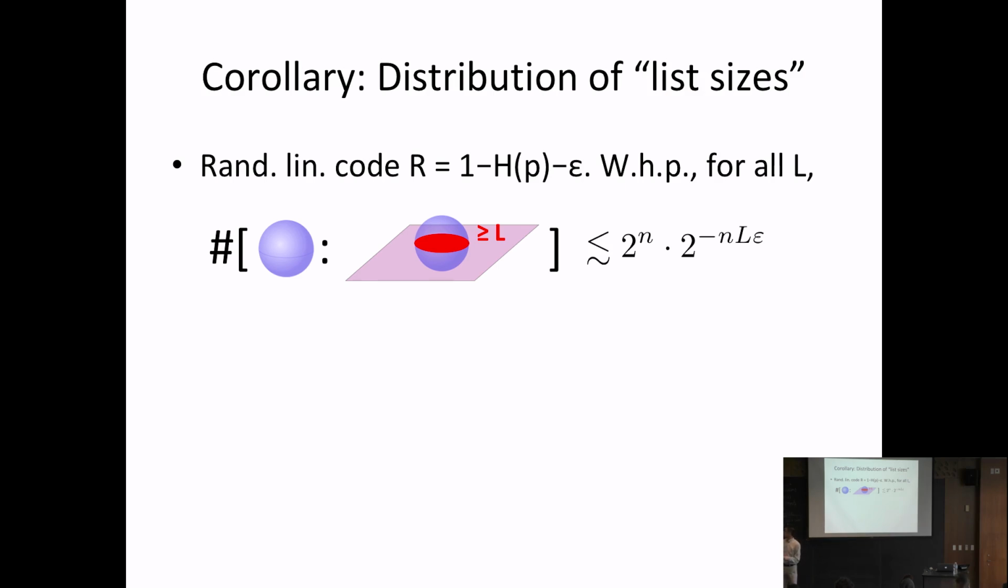Okay, and on the other hand, if you think about the case where L equals 1 and 2, if L equals 1, you can show that this should be approximately equality. And this is saying that the number of balls that intersect our code in at least 1 point is exponentially bigger than the number of balls that intersect our code in at least 2 points. And this is consistent with some intuition that we have about random linear codes on the binary symmetric channel. So we know random linear codes achieve capacity on the binary symmetric channel.